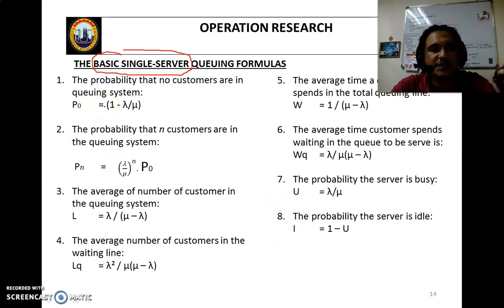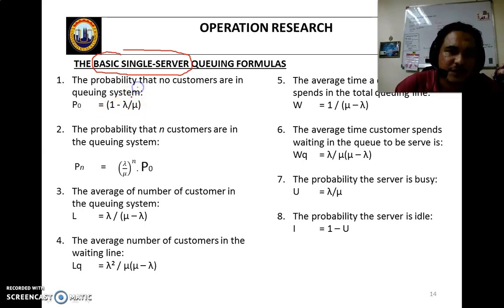So in the basic queuing system, what do we need to calculate? We have 8 criteria that we need to calculate. The first one is probability. Most of the equations are related to probability. That's why earlier I mentioned we will use statistical theory. What is a probability? Probability means kebarangkalian.